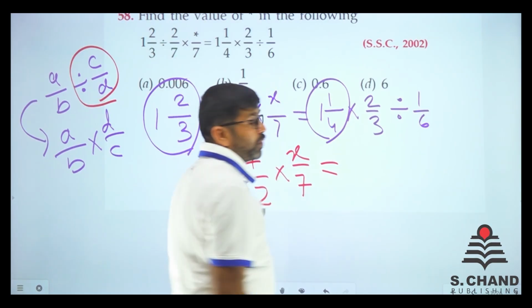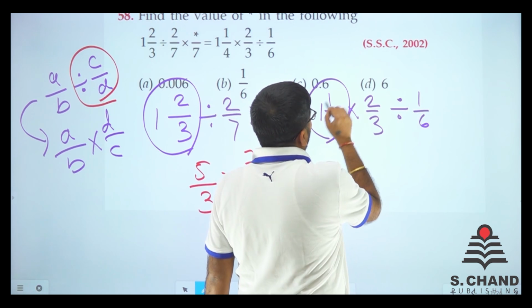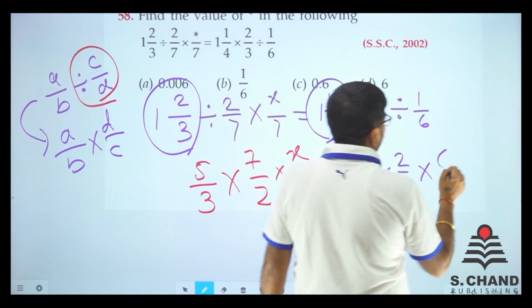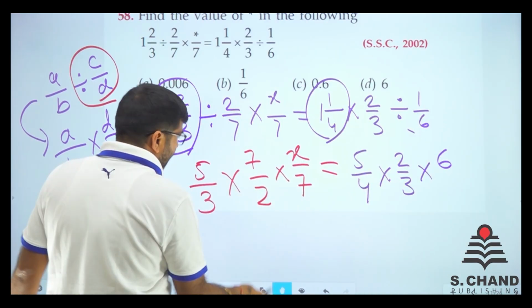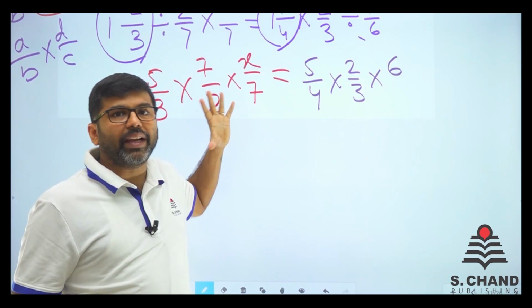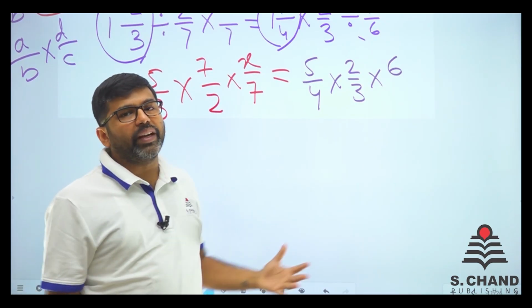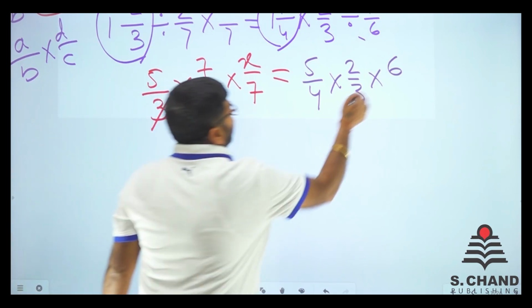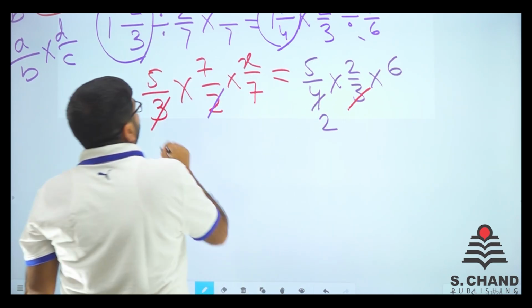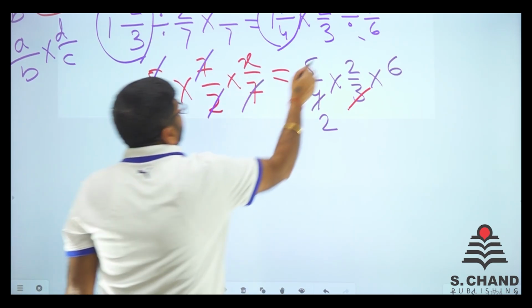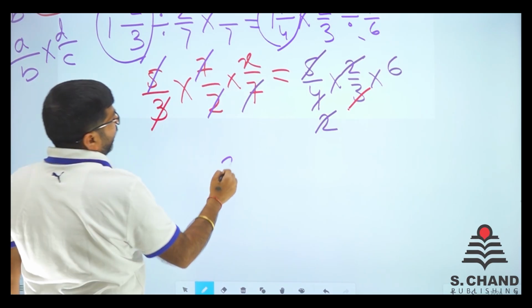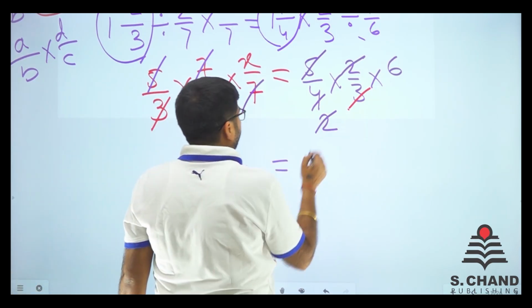Now convert this mixed fraction into the fraction. So 4 ones are 4 and 1, 5. So we have got 5 by 4 into 2 by 3 into 6 divided first. Now just calculate this. From the left and right, if both are on the numerator side, they can be cancelled out. If both are in the denominator side, they can be cancelled out. Easily we can cancel this 3 by 3, this by 2, these 7, these 5, and these 2. Here everything is cut, only x is there. Here everything is cut, only 6 is there.